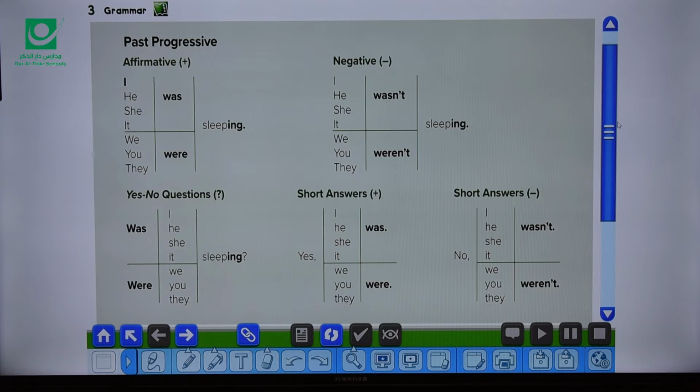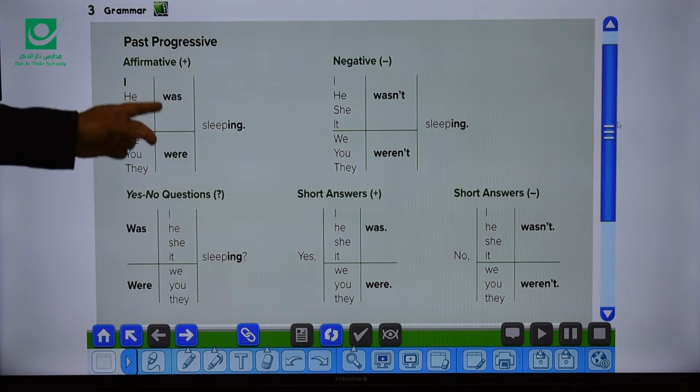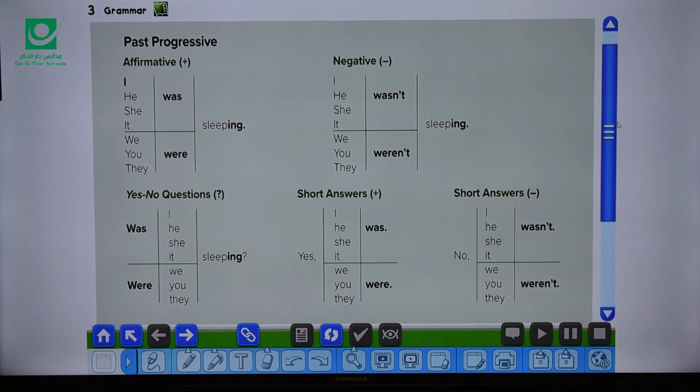Okay, for example, when I say, I was sleeping, I'm talking about a specific time, a certain time when I was sleeping. He was sleeping, she was sleeping, it was sleeping. Talking about the plural, we were sleeping, you were sleeping, they were sleeping. So it's clear that we form the past progressive using was or were plus the ing form. Like was playing, was eating, were driving, were playing, and so on.